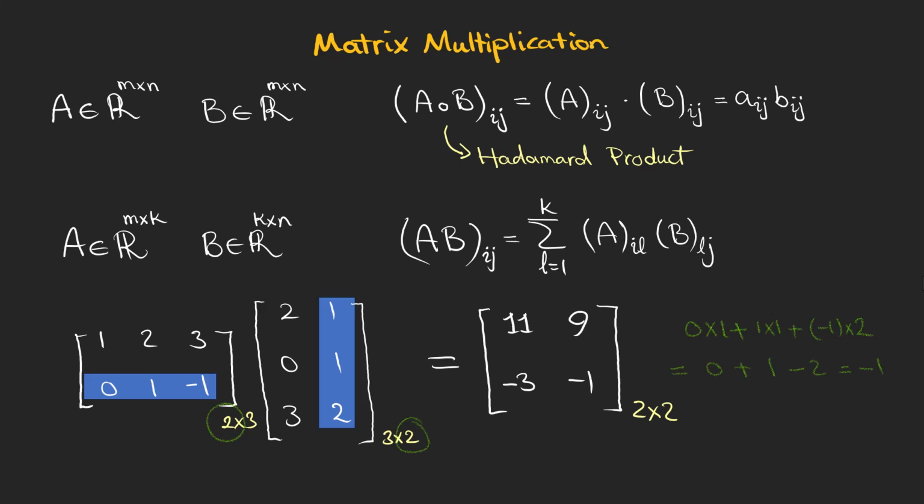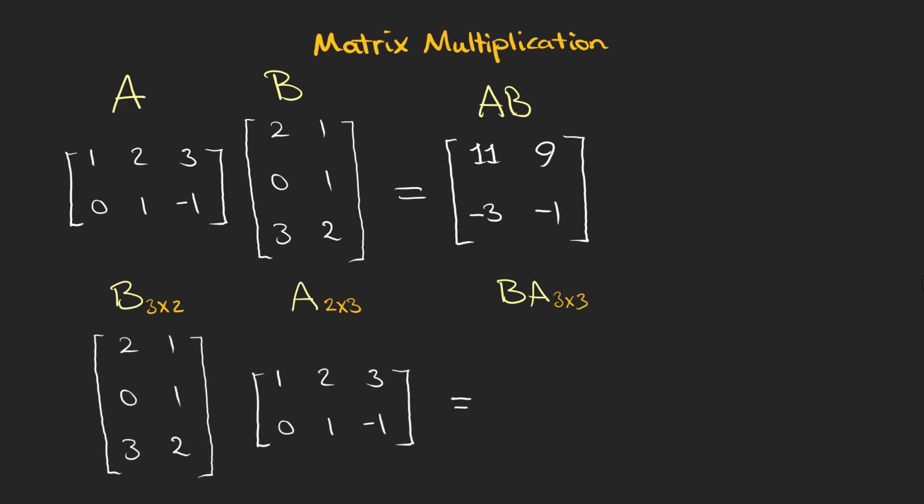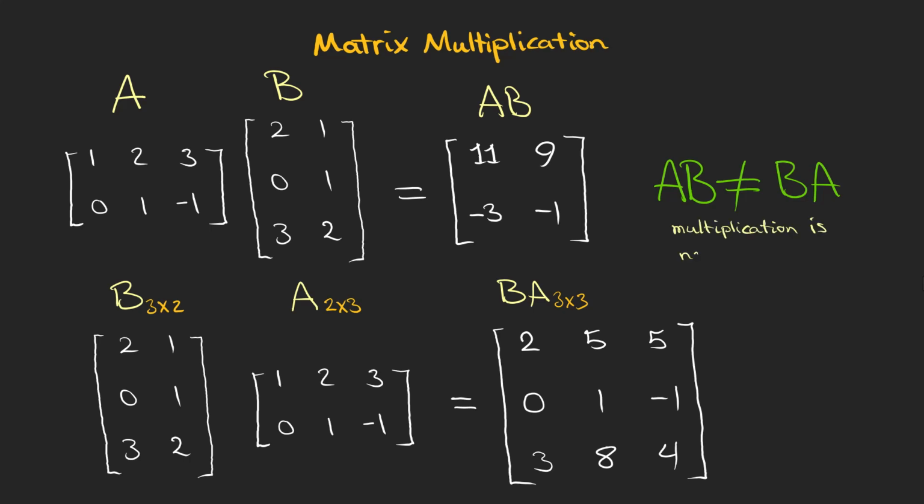Now, what if we want to calculate the multiplication of B with A? Is it possible? B is a 3 by 2 matrix and A is a 2 by 3 matrix, so it is possible, and the result will be a 3 by 3 matrix. Again, we have to take each row of matrix B and multiply the elements by each column of A and add them to find the elements of our 3 by 3 matrix. This example shows that matrix multiplication is not commutative, meaning that the order of multiplication is very important.